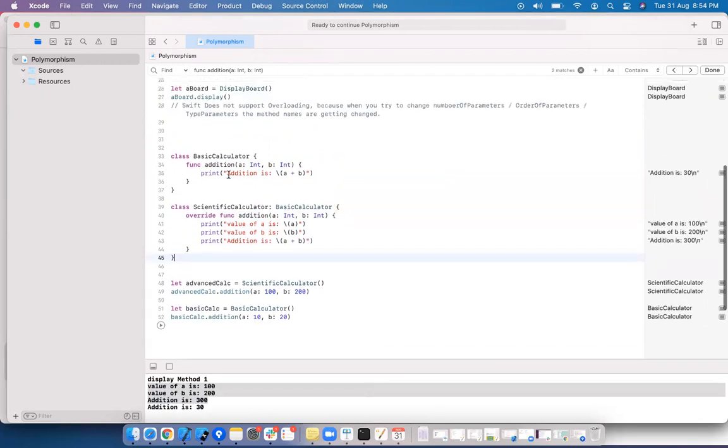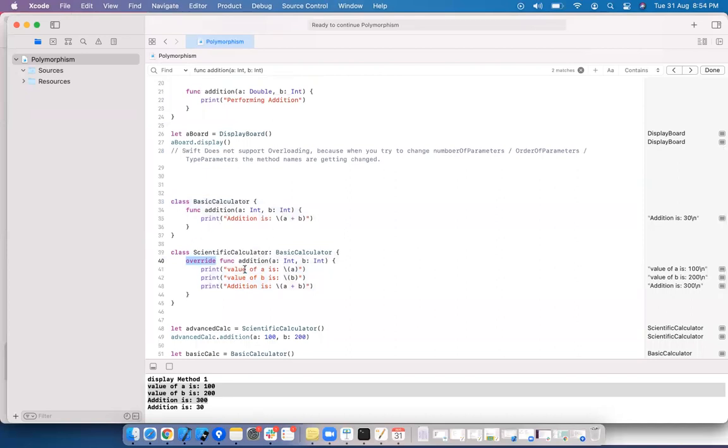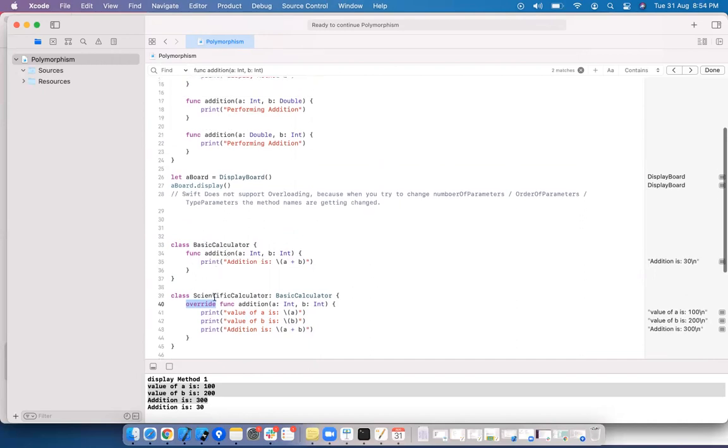This is how we can achieve the overriding. The concept of overriding is in inheritance relationship, having the same method name with different implementations. Here the implementation is different, here the implementation is different. In such cases, we use override keyword to achieve overriding. In overriding, there should be inheritance relationship. Without inheritance relationship, you cannot achieve the overriding.